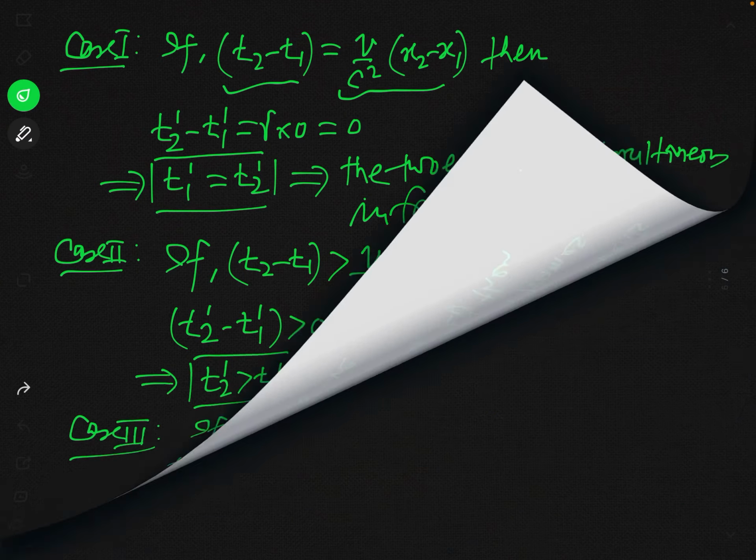And when you say that t2 prime minus t1 prime is negative, it means t2 prime is less than t1 prime. So this implies t2 prime is less than t1 prime. And if t2 prime is less than t1 prime, what does it imply? This result shows that the event taking place at point Q takes place earlier, and the event taking place at point P takes place later.